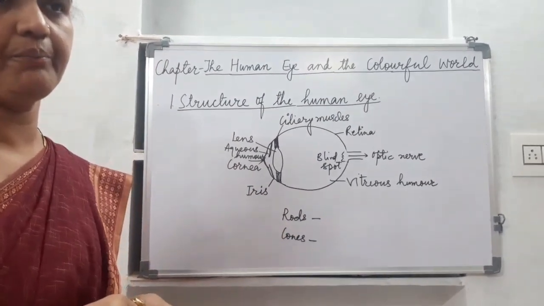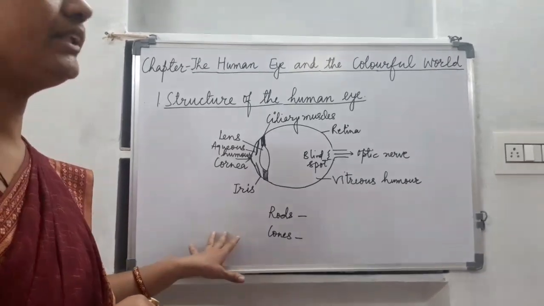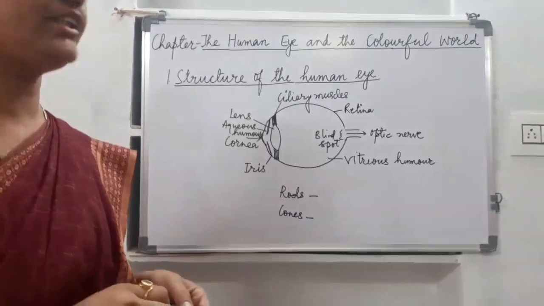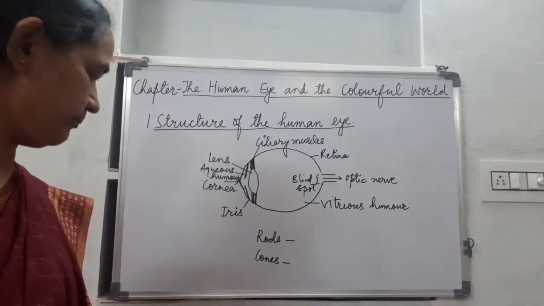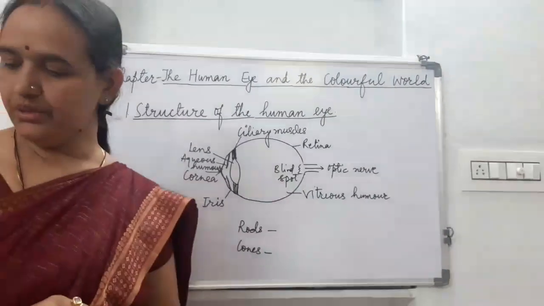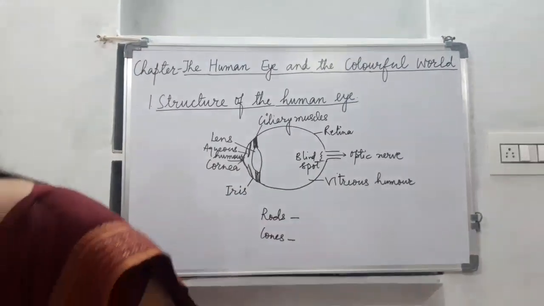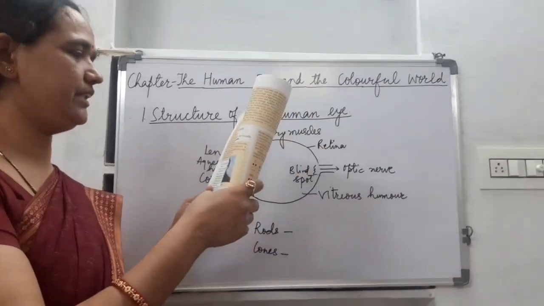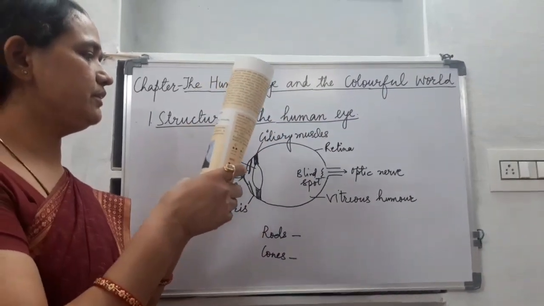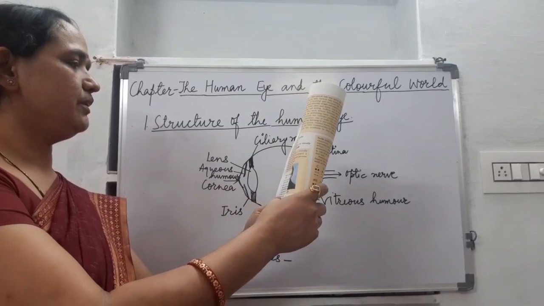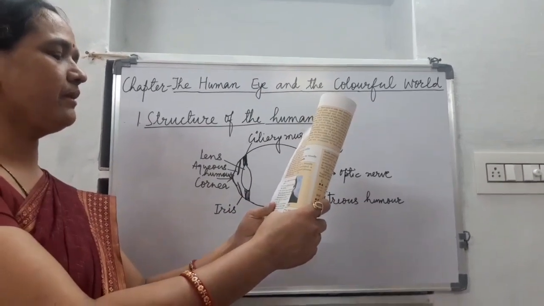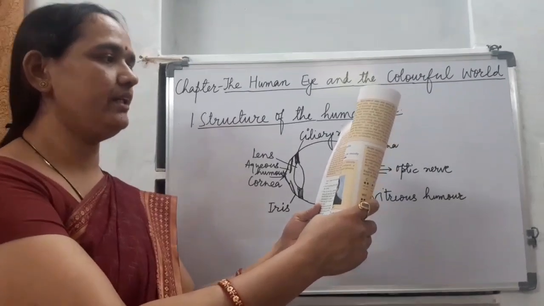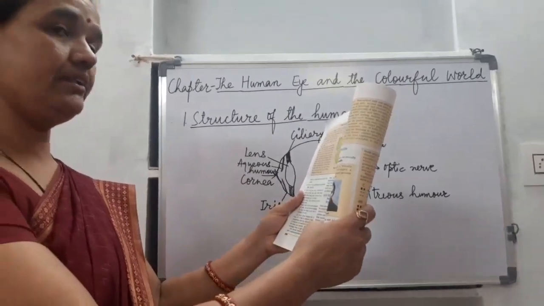Now children, next is the near point or least distance of distinct vision. When you take a book and try to read it, you are able to see the letters and words of the book clearly up to a certain distance.